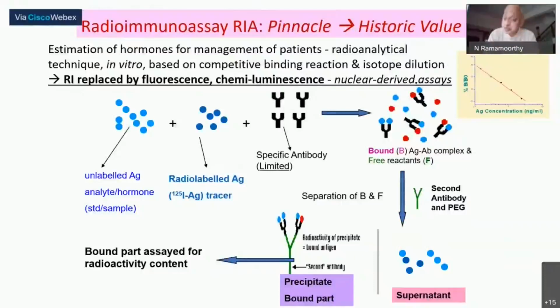Once such a huge business proposition is there, definitely there is the industrial analytical industry's ability, and they came out with alternatives to the radiometry. Instead of using the radioactive tracer, you can have a fluorescence label or a chemiluminescence label on the antigen.